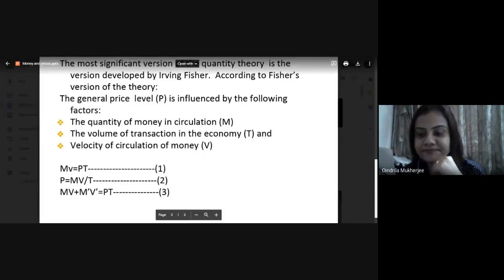Students, what do you mean by money as a medium of exchange? To purchase goods by exchanging money. Okay, which means that we can use money for basically buying and selling and get it exchanged. So this function of money is called money as a medium of exchange, which we undertake here under this classical approach. This is the next assumption.